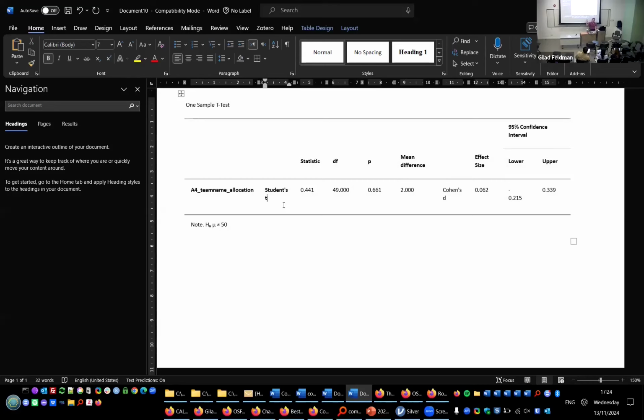Any questions about how I did this with the one sample t-test in Jamovi? It's very simple. Because we have such a simple design, charity A versus charity B, it's a one sample t-test, and it's very easy to do in Jamovi, okay?